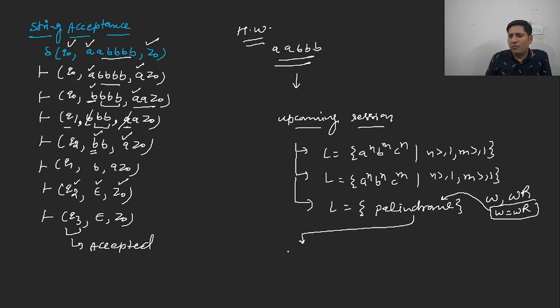So palindromes can be of all lengths, even or odd. All length palindromes can be represented like this.